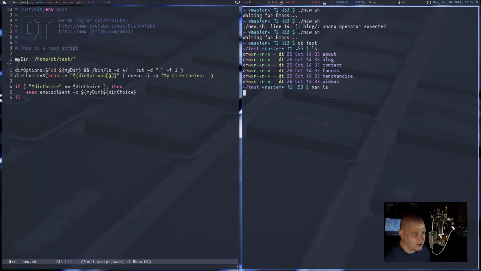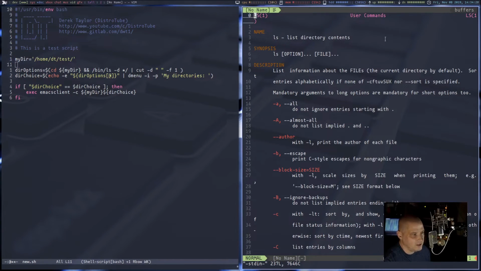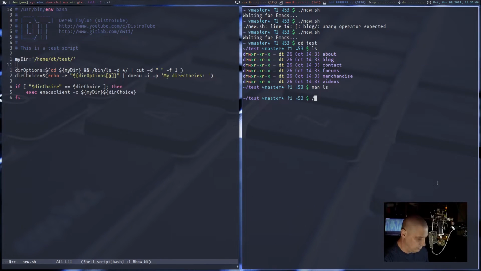Let me man ls and check out some of the ls flags. I know I want to use the -A flag for almost all. I don't want the implied period and double period, where period is the alias for our current directory and the double period is the alias for the parent directory. So I know I'm going to have to use that. So let's do /bin/ls. And then what did I say? I was going to use the -A flag and then lowercase p.